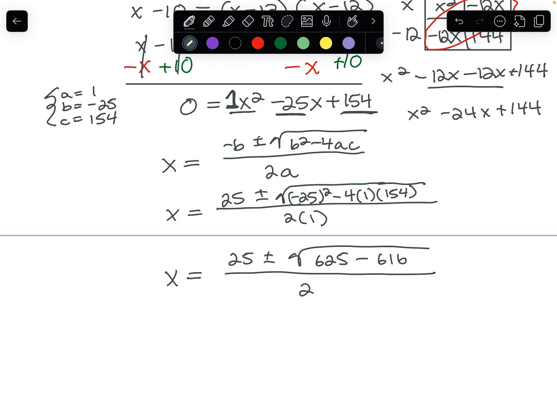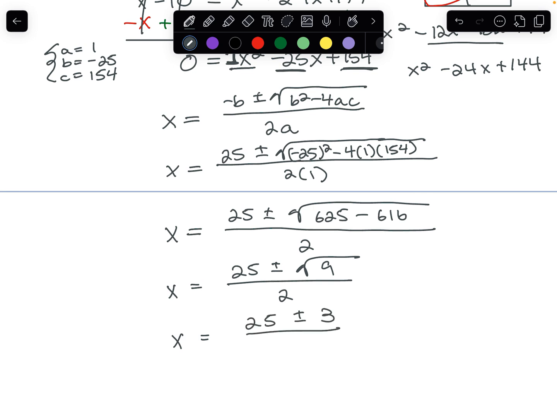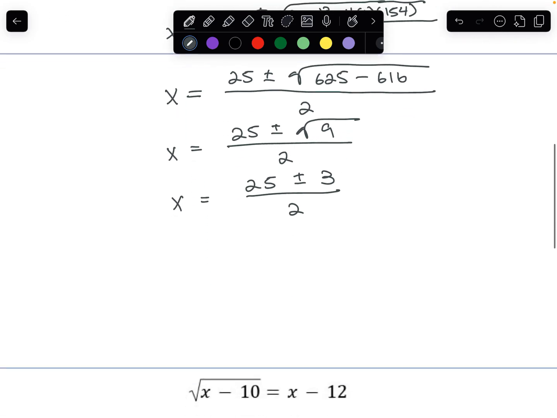So we have 25 plus or minus the square root of 625 minus 616 all over 2. And we can simplify it further to the square root of 9, because 625 minus 616 is 9. The square root of 9 is 3. So we have 25 plus or minus 3 over 2.